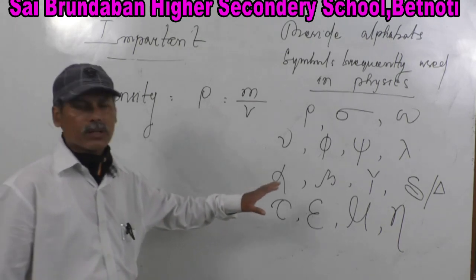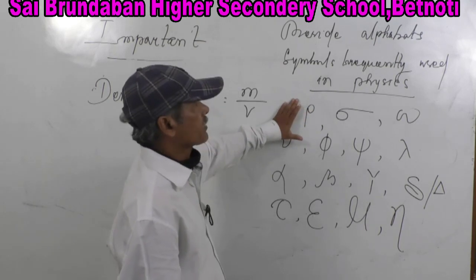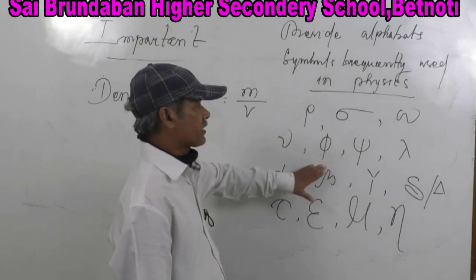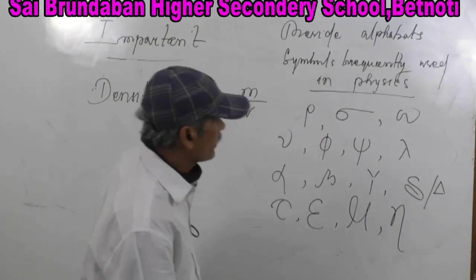These are symbols beside alphabets. These are not alphabets, these are certain symbols frequently used in physics.